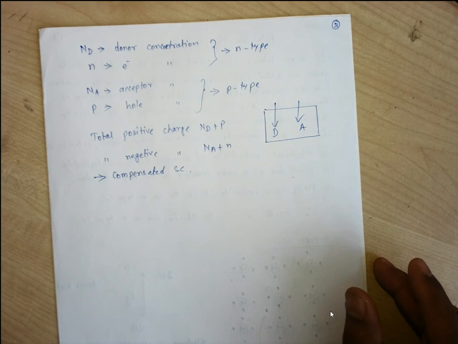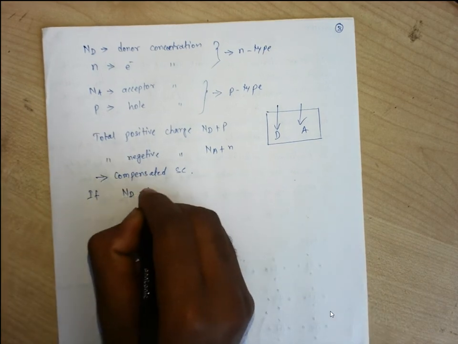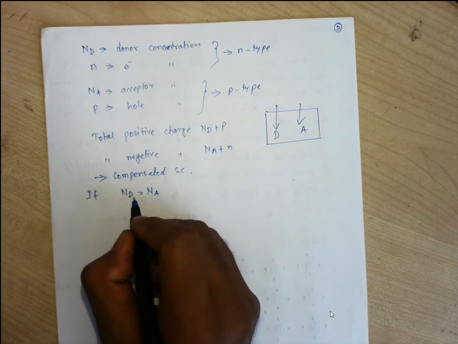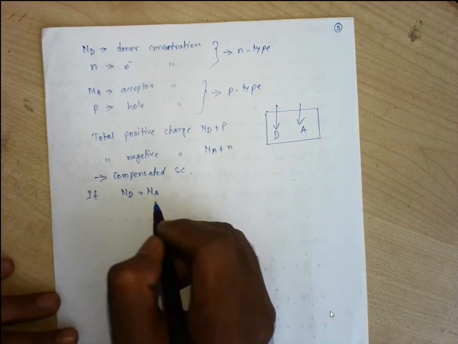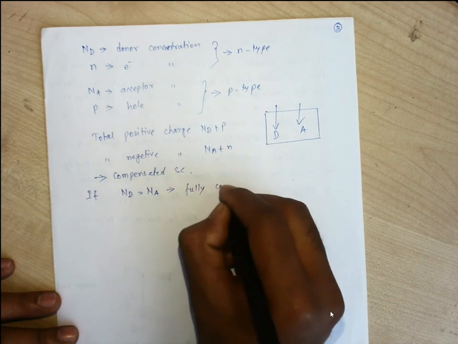Now, if the number of donor atoms and the number of acceptor atoms are equal, that is, if we consider Nd equals Na, donor concentration and acceptor concentration being the same, that kind of semiconductor is known as a fully compensated semiconductor.